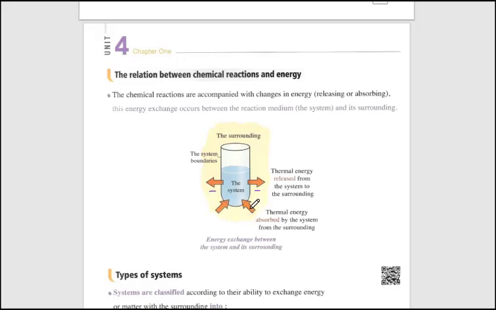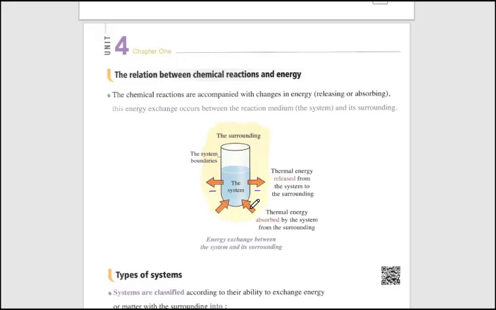So we have also to study the types of system. If we do an experiment in an open test tube, if we do an experiment in a closed test tube, if we do an experiment in an isolated test tube, there is a great difference between these three kinds.